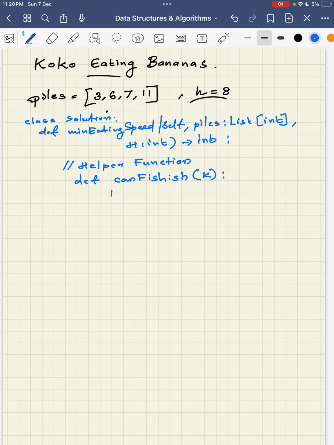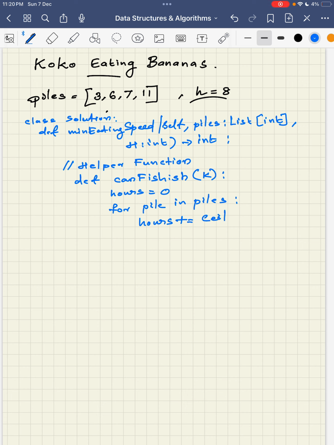Okay, so let's fix hours equals, initially it's 0. Now we need to iterate for pile in piles, and what we are going to do is add hours plus equals ceil.